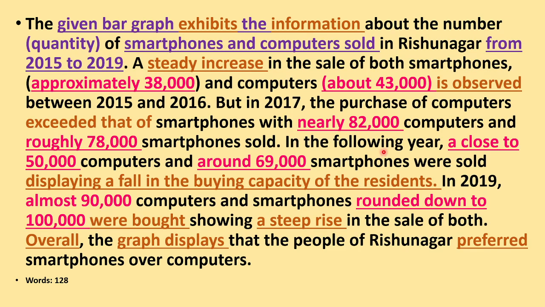The third trend is, in the following year, what happened? 50,000 computers were sold and 69,000 smartphones were sold, and it showed a fall in the buying capacity of the residents. So this is the third trend. And the last and fourth trend is that there is a steep increase in the sale of both. So the figures are given here. So these are 4 trends.